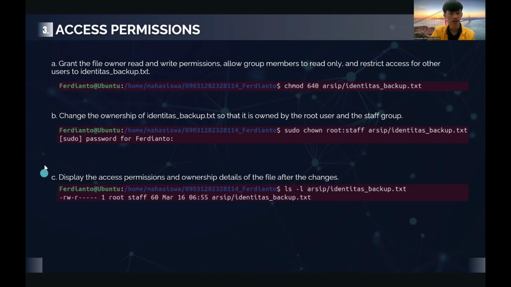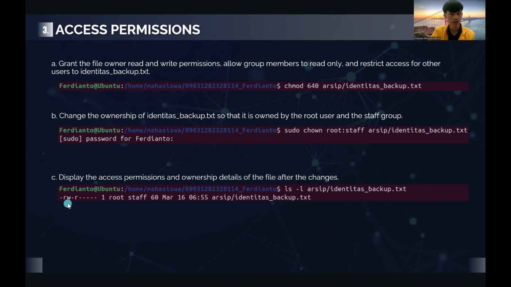And C, display the access permission and ownership details of the file after the change. And I use the command ls -l archive/identitas_backup.txt. So it means the details of identitas_backup.txt from the archive directory.